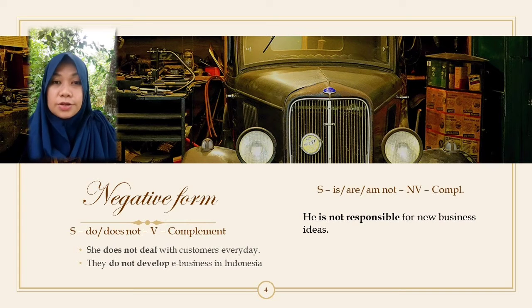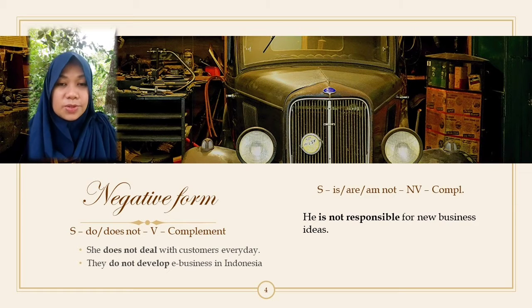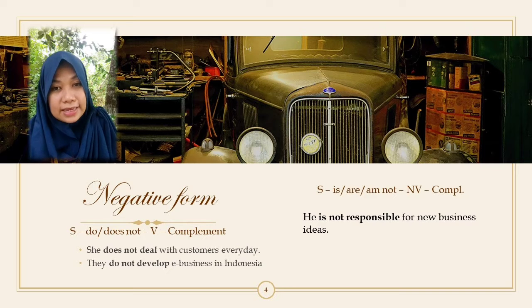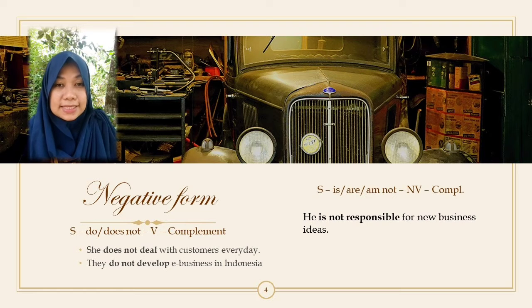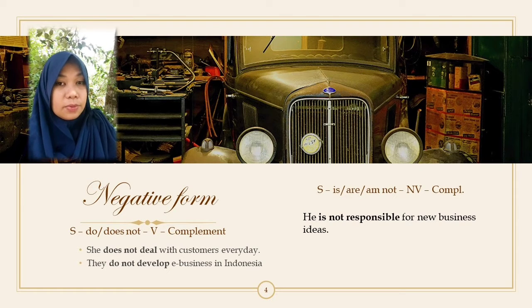Remember, you don't put S after the verb deal because it's already used for does. Okay? So the S is already in does. So you don't need to put S again in the verb deal. So once again, your sentence will be she does not deal with customers every day.